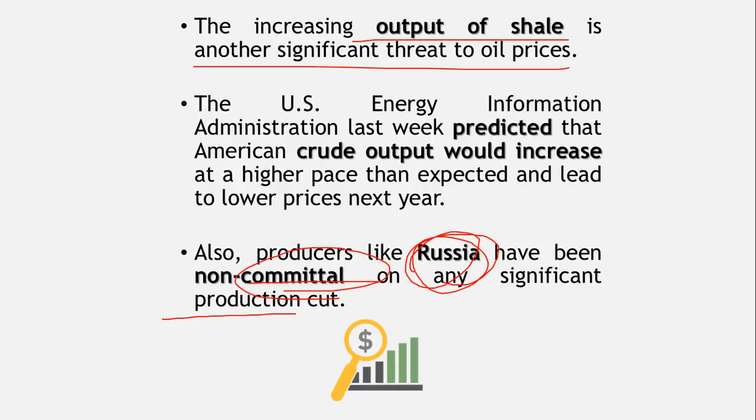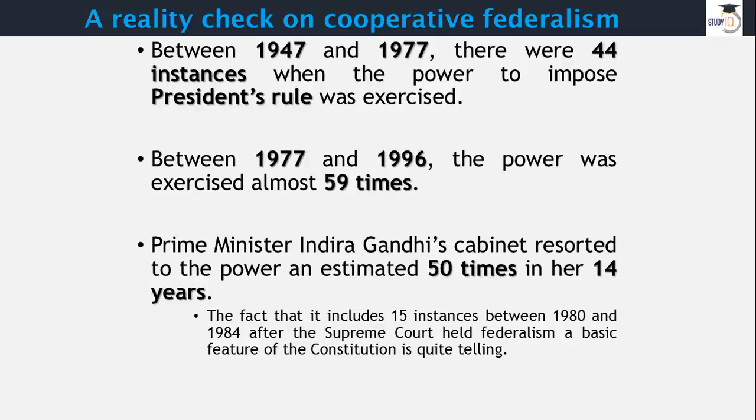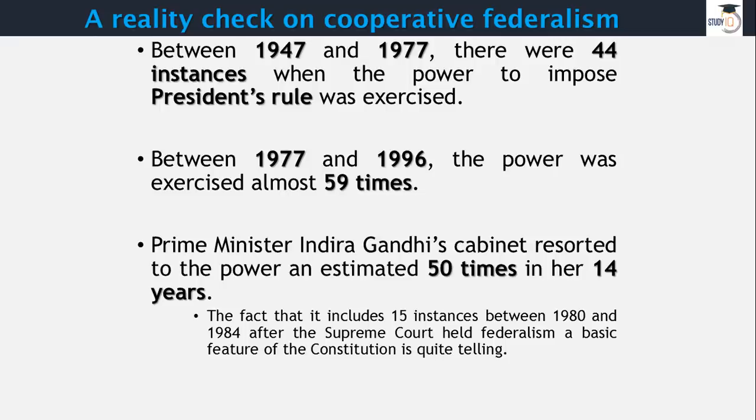So that's it, right? I hope things are clear to you as far as this demand and supply and how it works is concerned. Now, a reality check on cooperative federalism. It's not that difficult, but there is a little bit of confusion here. When I say confusion, it's not from our side, it's with the law. Now, this article has got some factual as well as GK information.